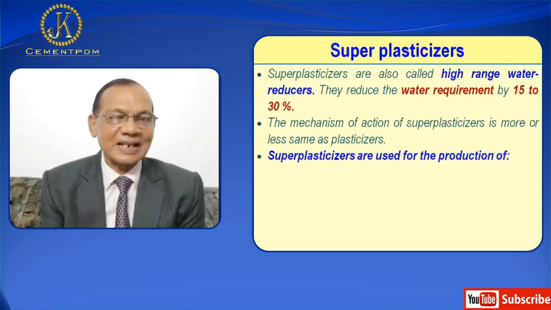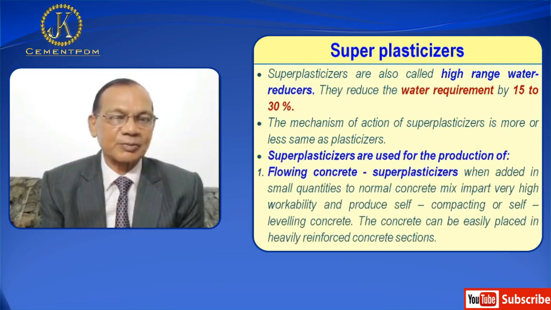Super plasticizers are used for the production of: number one, flowing concrete. Super plasticizer, when added in quantities to a normal concrete mix, imparts very high workability and produces a self-compacting or self-leveling concrete. The concrete can be easily placed in heavily reinforced concrete sections.